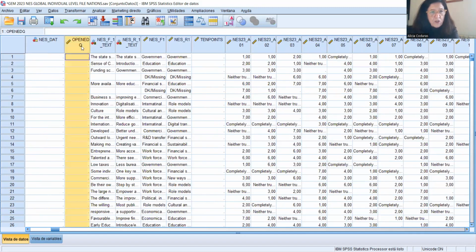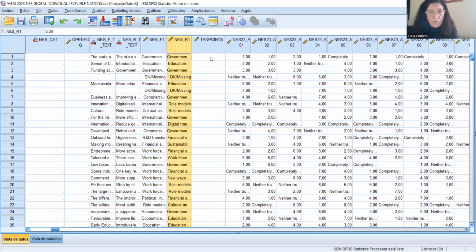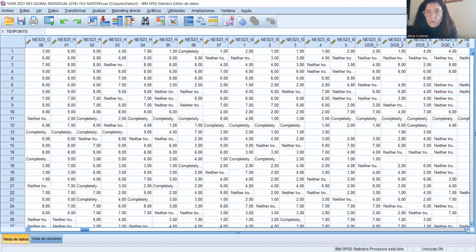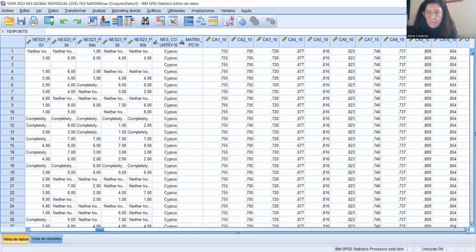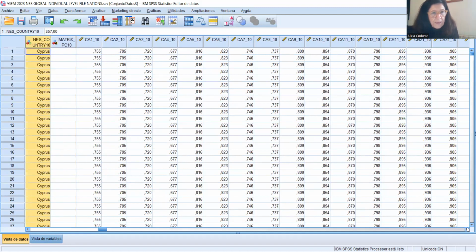Then we have the section on open questions. And we have here the original text and your codes, the codes that you provided, okay? Then we have the section in 10 points about all the items of the questionnaire. You know this section because of the previous video. And here we have a new section. We put here again the name of the countries in order to control the process. And this is the first result that we get from the harmonization process.